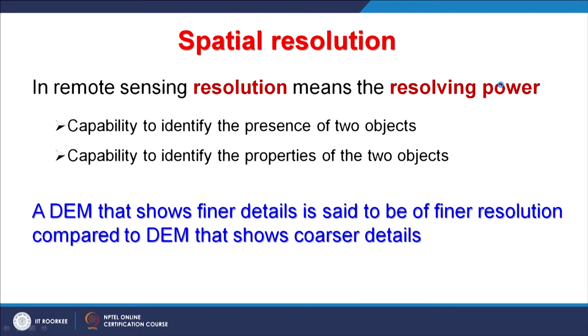Earlier, as said in the previous discussion, NOAA AVHRR stands for Advanced Very High Resolution Radiometer, but it is no more high now. At that time it was high, but relatively now, since we are having 60 or 40 centimeter satellite images, that is not high. So whenever we say coarse resolution or fine resolution, it is always in relative terms, relative to some other resolution.